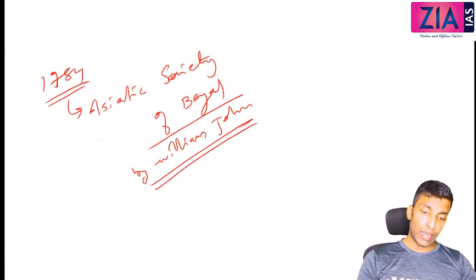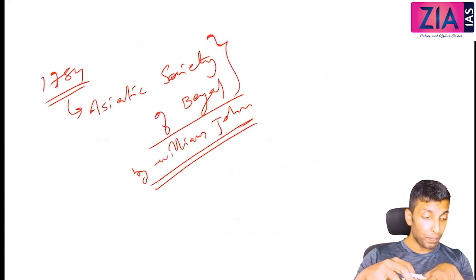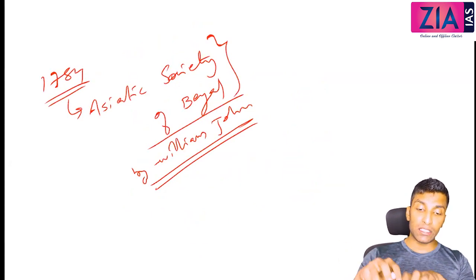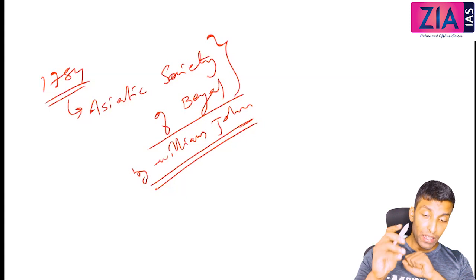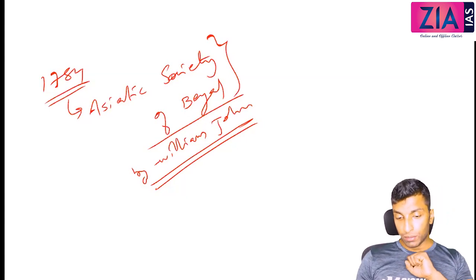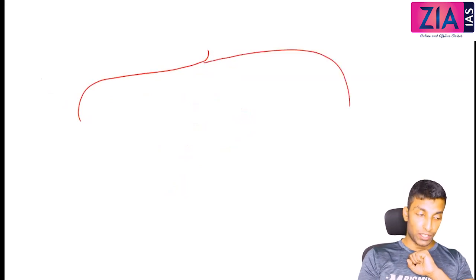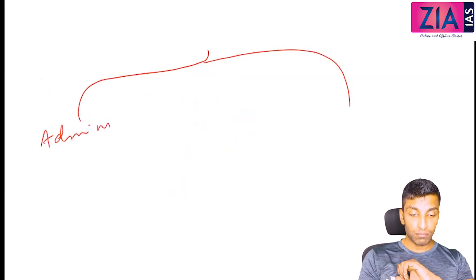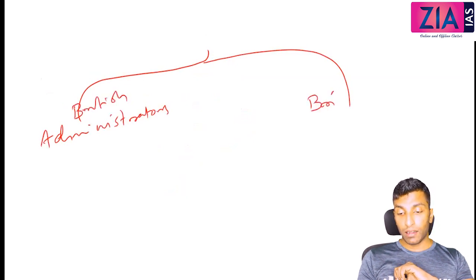Okay, so Asiatic Society, what is the purpose? The purpose is basically to study the Oriental societies. Oriental societies means Eastern societies, but specific to India. Okay, now during this time, what I want to tell you is that there were mainly two types of Indologists. I've told you already. One was basically British administrators, and then you have British scholars.